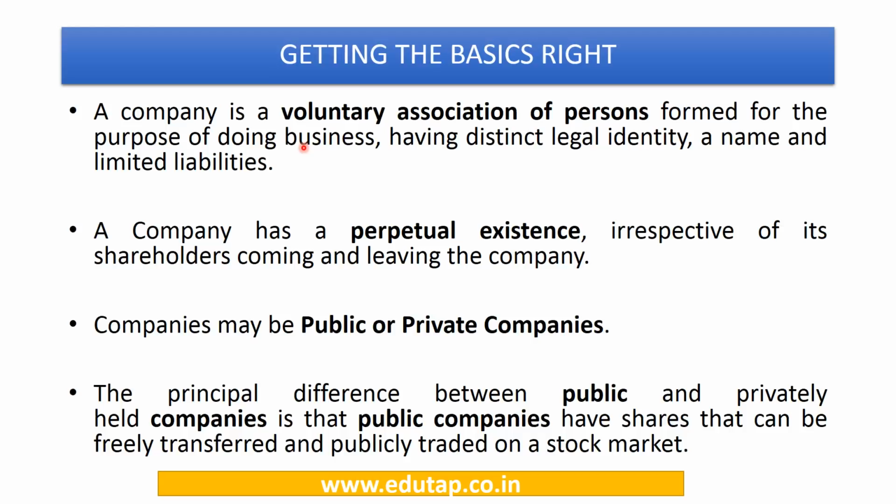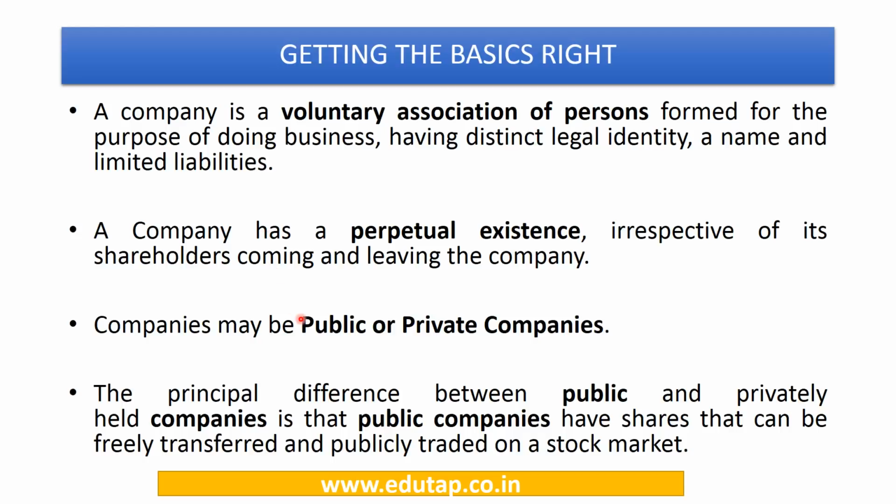They may form a company, and that company will have a separate entity, a separate legal identity, a separate name, and its liabilities are going to be separate from the members or the shareholders, and its liabilities are going to be limited ones. The company will have perpetual existence. The company will go on, and its existence will not depend on the life of the members who formed the company. Members may come, members may go, the company goes on forever.